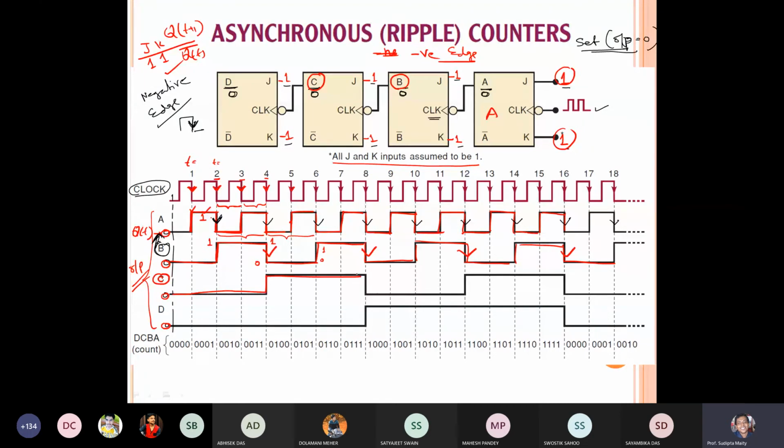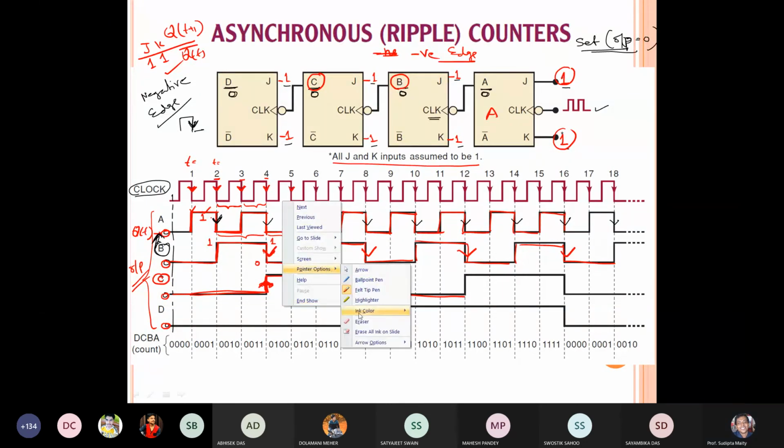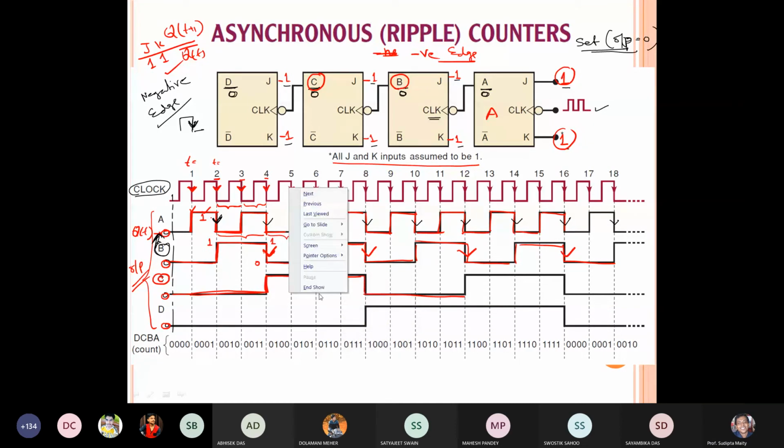I'm not explaining this one because it is self-explained like the previous one. So as this is a change, that means a negative edge, there will be a 0 to 1 change. Okay, sorry, don't give the arrow over here. Then as there is no negative edge, this one will remain the same, then a negative edge, so 1 to 0, and so on. Is it clear in this way?